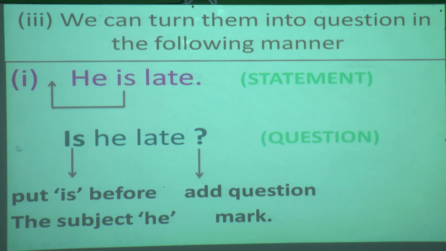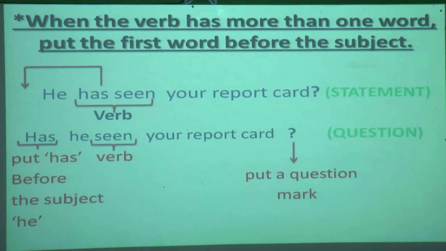This is what we have done: we have turned this statement into a question. So what instruction is given? We have to put "is" before the subject he, and what is the next thing? Add question mark. Now here students, I have made you understand with the help of the 3 examples how it is. Now we will see more examples.